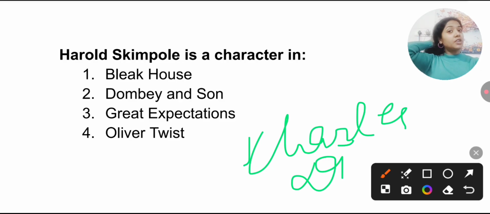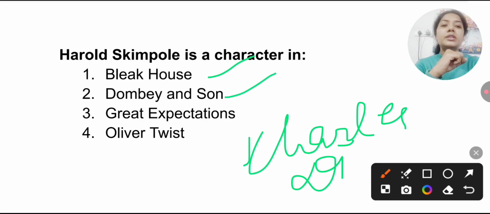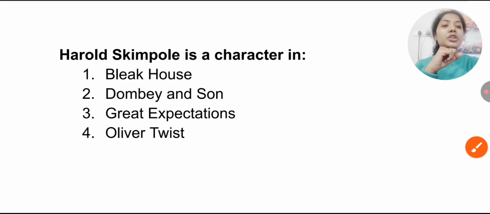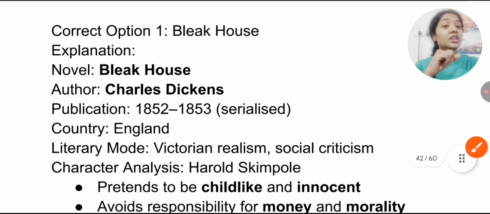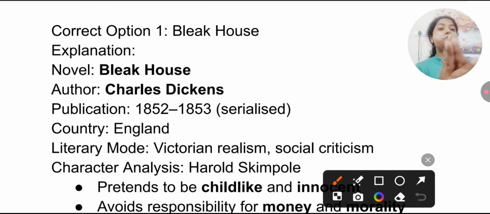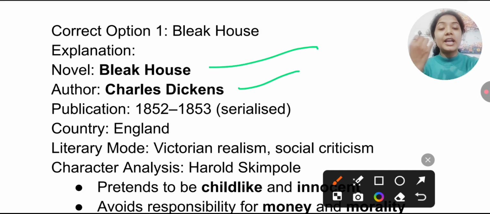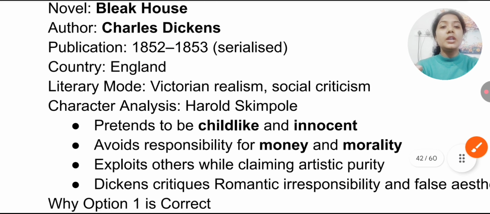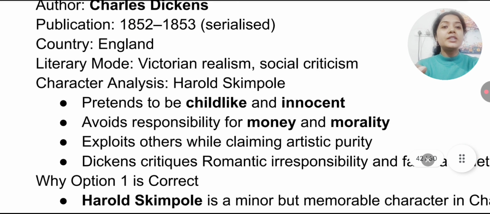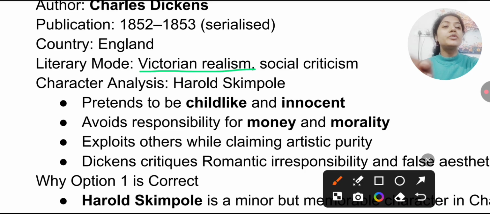So you have to find out that Harold Skimpole is a character in Bleak House, Dombey and Son, Great Expectations, or Oliver Twist. Remember, all the works mentioned here are by Charles Dickens. So the correct answer is Bleak House. In Bleak House, you will find the character Harold Skimpole. Bleak House is a novel by Charles Dickens, and this work was published in 1852, serialized in 1853. Remember, Charles Dickens is one of the most important novelists of Victorian realism, the Victorian era.